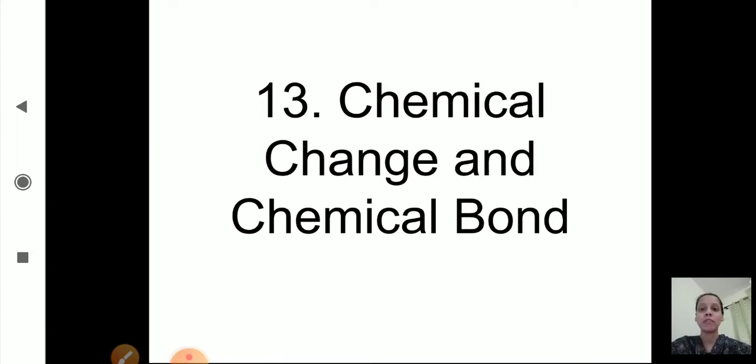In that we have seen the definition for chemical change and the examples of chemical change. And we have started with natural chemical changes. In that we have completed the first one, that is respiration. Once again we will revise this, then we will start with the next part.